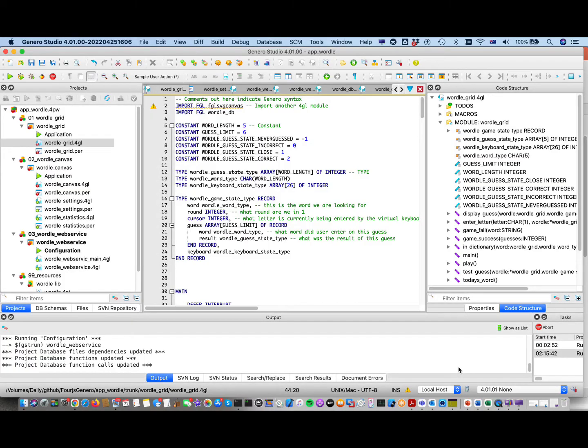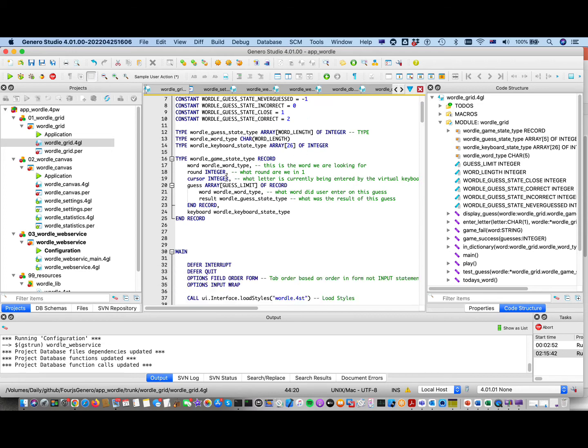Syntax that I've made use of within this Wordle application. So if we scroll down right from the top, import FGL to import modules, constants, types, so that we can have consistent parameters being passed backwards and forwards. And these can be quite complex. So this is my game state, which I pass all the information, which I use to store all the game information.